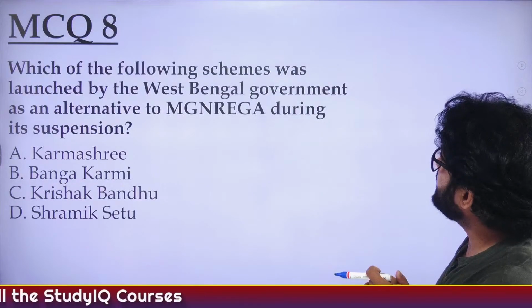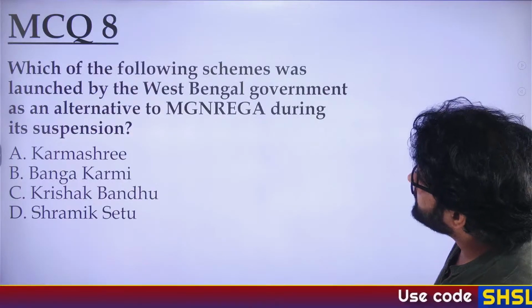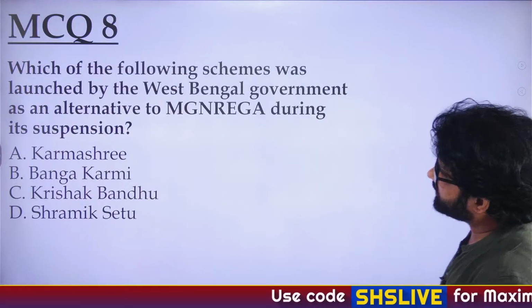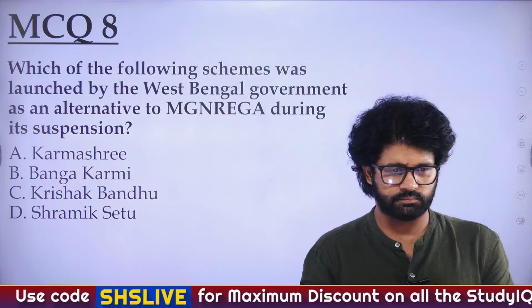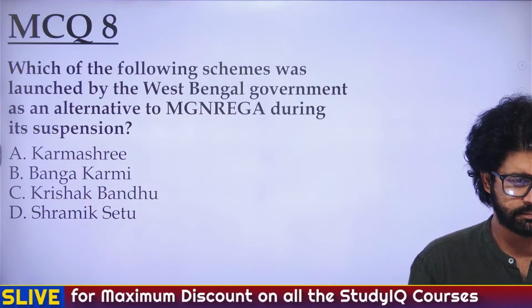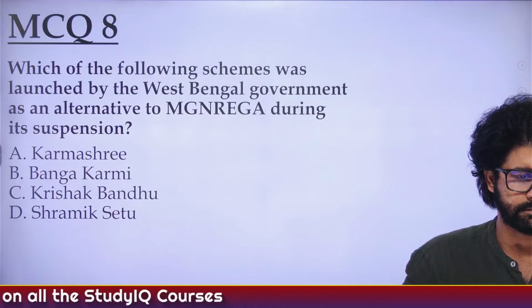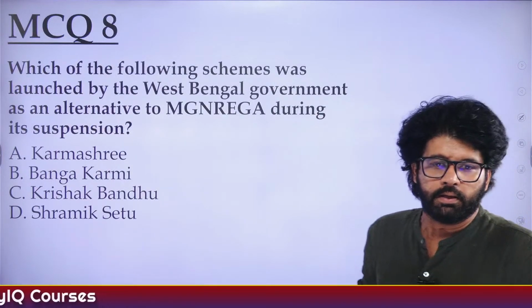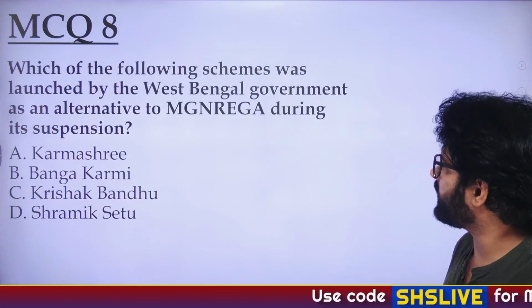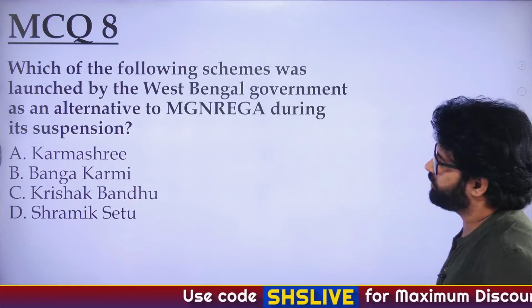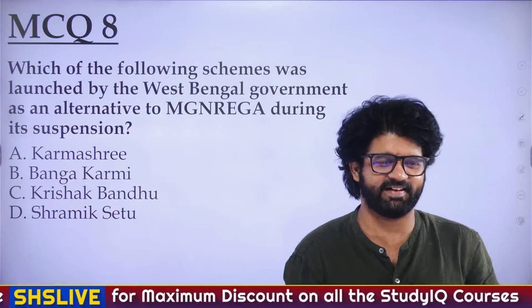MCQ 8. Which of the following schemes was launched by West Bengal government as an alternative to Manrega during its suspension? Karmashri, Bangakarmi, Krishak Bandhu, Shramik Setu.